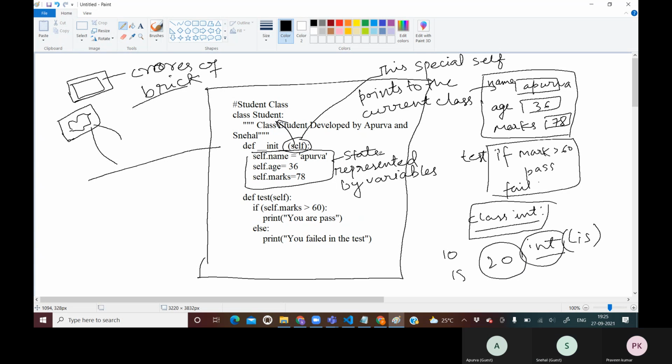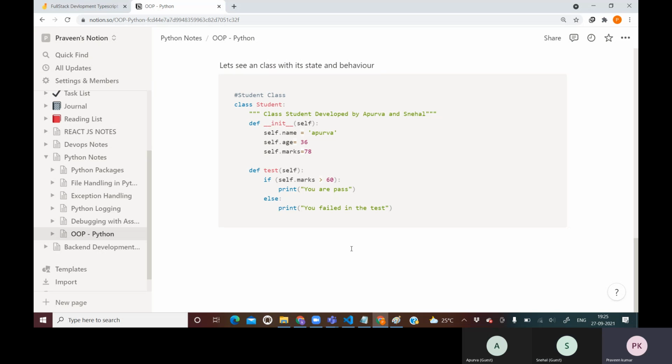So coming here, see, the use of this class is to create an object.